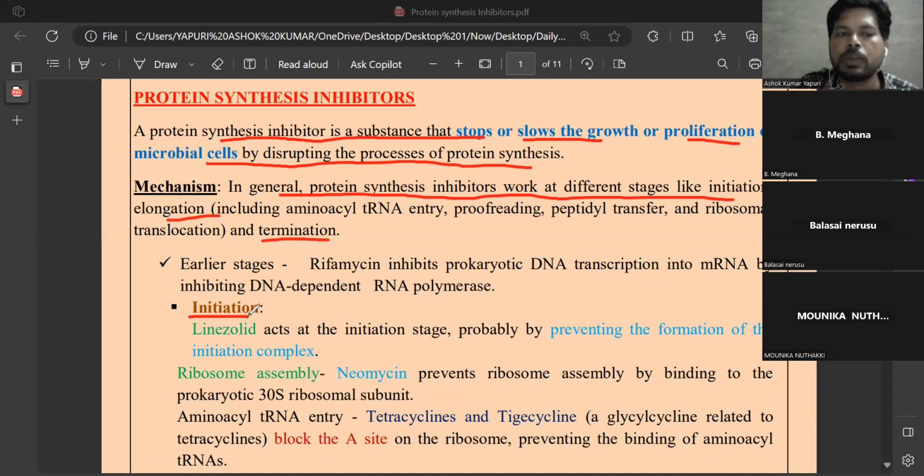So initiation is nothing but complex formation between ribosomes for the starting of protein synthesis, and elongation includes aminoacyl tRNA entry, proofreading, peptidyl transfer, and ribosomal translocation.